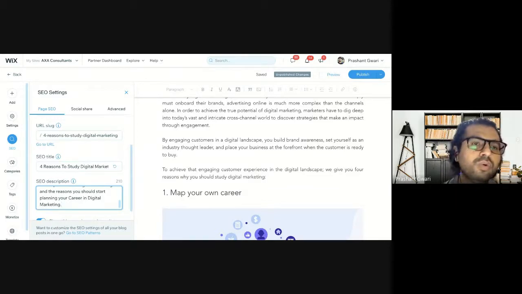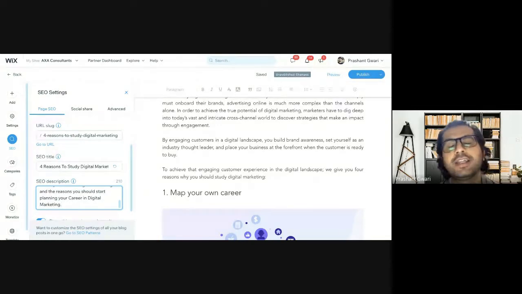Then we went to the SEO setting part and created a page URL with a focus keyword. Then we worked on the SEO title, which we also call the page title or title tag, and targeted two keywords: one focus keyword and the other our brand keyword. The last one was the SEO description part, where we wrote two sentences with a limit of 210 characters and targeted short and long tail keywords, one focus keyword and two to three related long tail keywords.